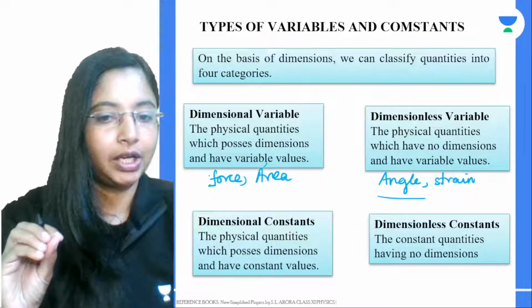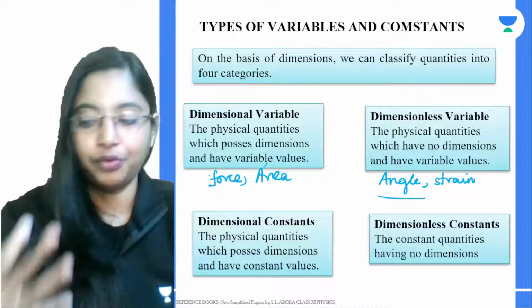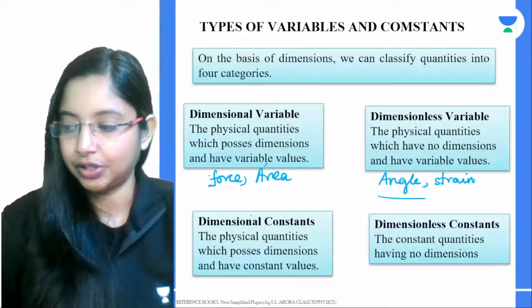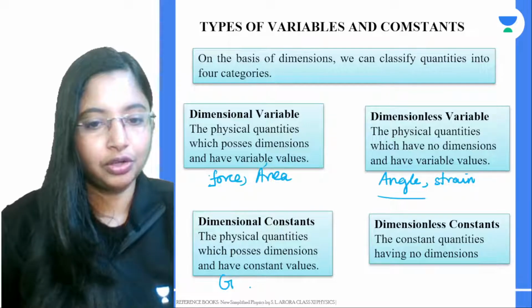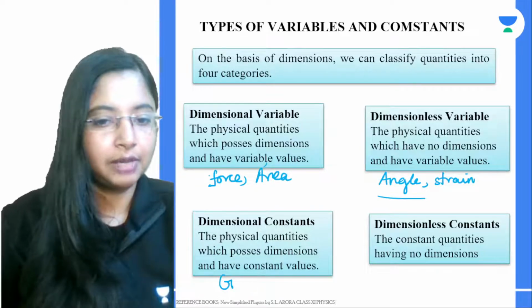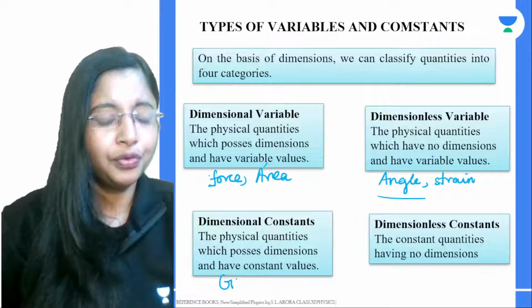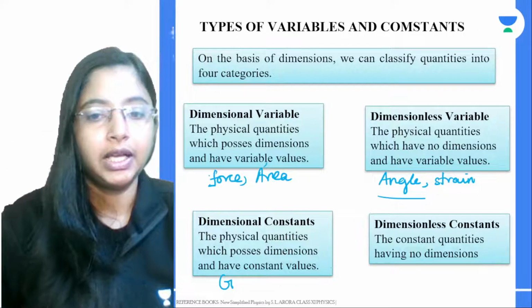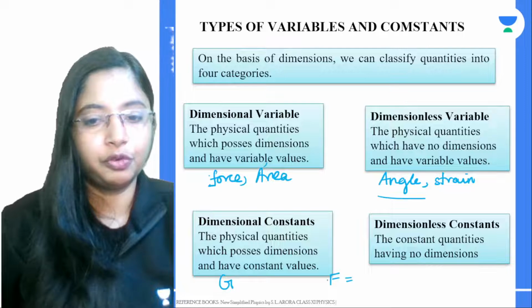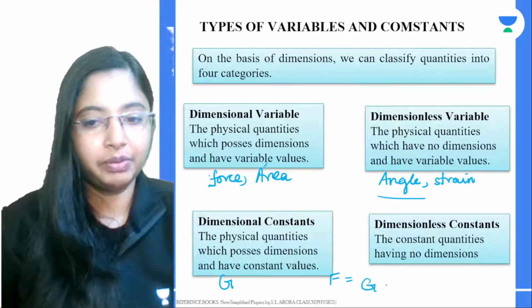Some physical quantities have constant values, for example your gravitational constant G or Planck's constant. The gravitational constant comes in the force equation. If you take F as the force of attraction between two objects, the gravitational force of attraction is given by G m1 m2 divided by r square.